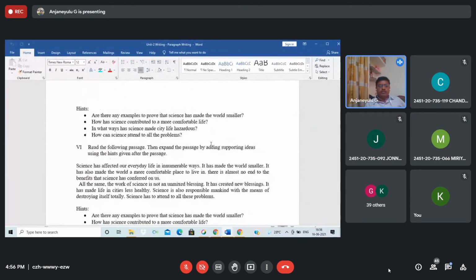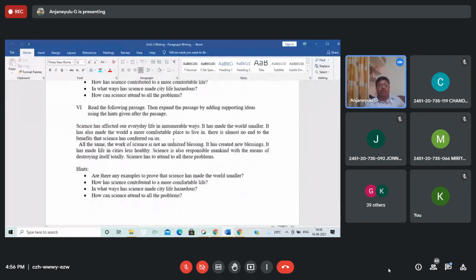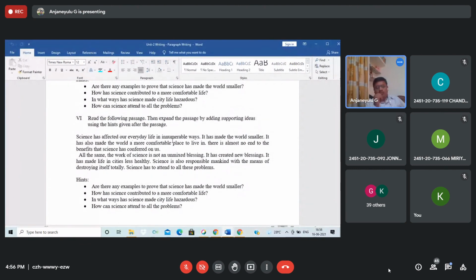So this is what today's class is on. Number 6: read the following passage, then expand the passage by adding supporting ideas using the hints given after the passage. Yes, very good. Even in the assignment I gave, importance of English, you make a paragraph in 100 or 150 words.